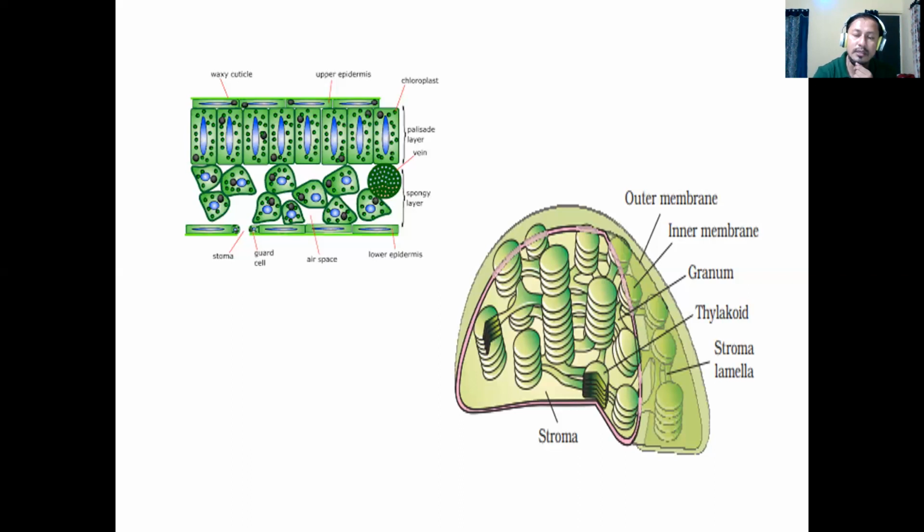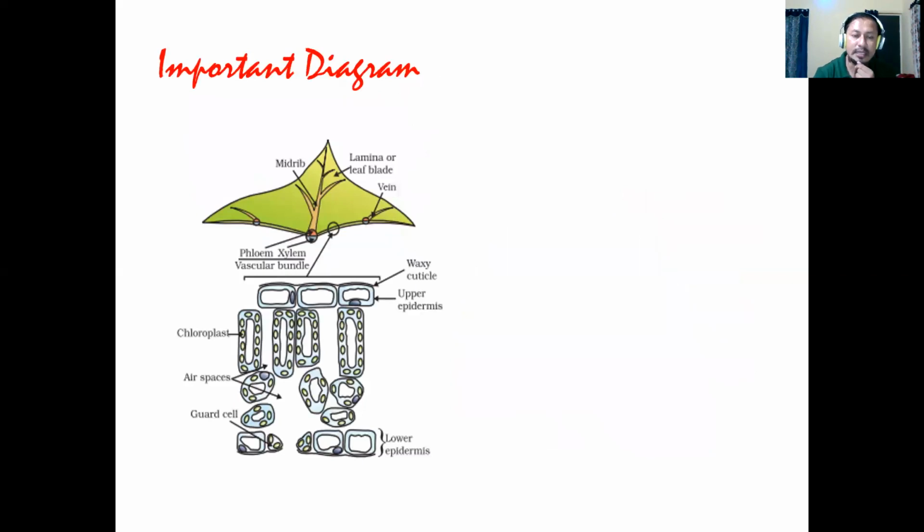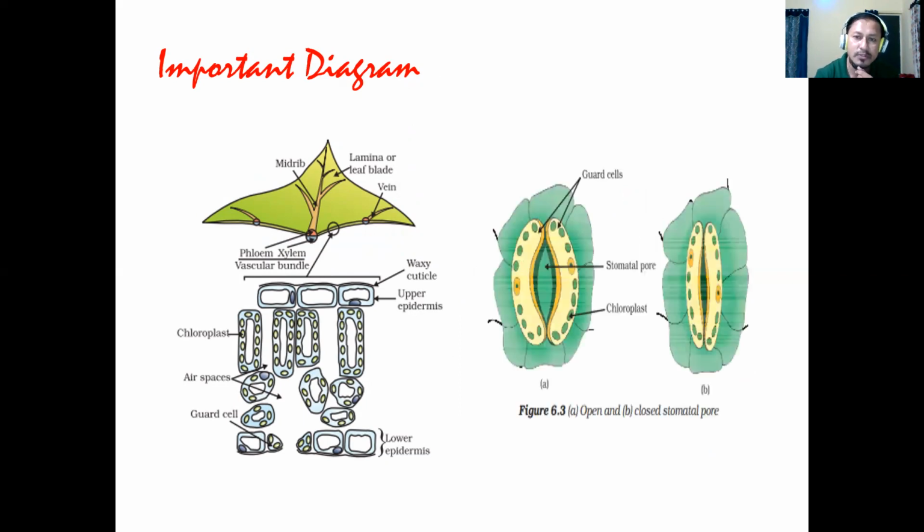So this light dependent reaction that occurs in thylakoids makes an energy rich molecule like ATP and NADPH, which ultimately helps to reduce the carbon dioxide which is there in stroma. So reduction of carbon dioxide forming a carbohydrate happens in stroma, that is in the dark reaction. These are important diagrams which we need to know, that is the cross-section diagram of a leaf and also the diagram of a stomata. Okay, kindly note this.